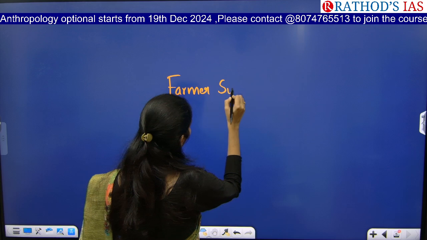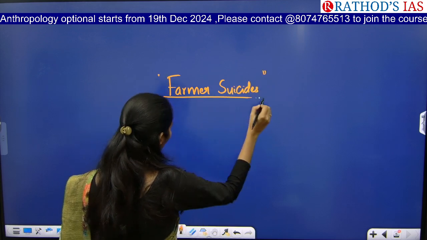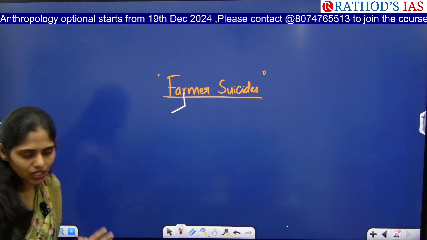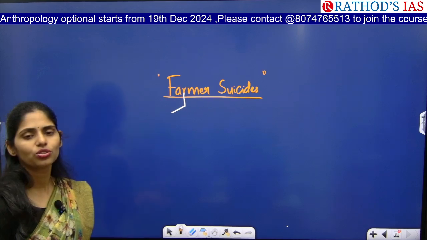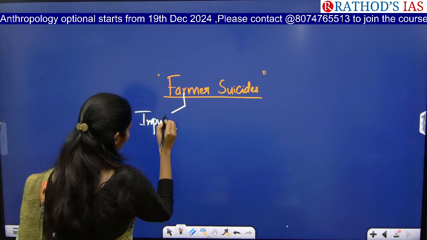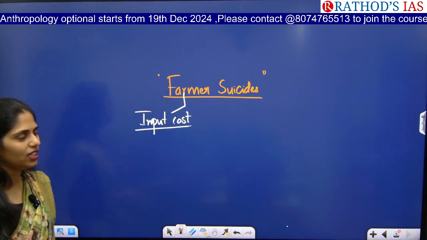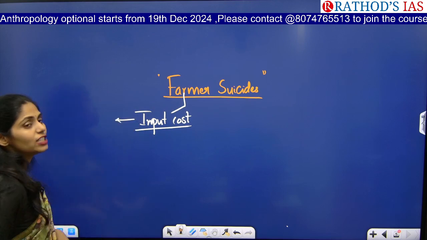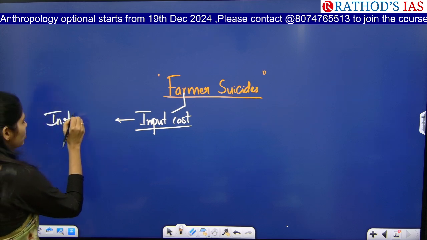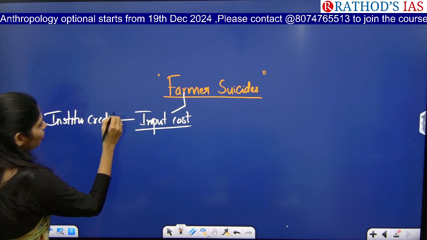You all know that farmer suicides are happening in India. So what is the important reason? What are the reasons for this suicide? The first one is, whenever they want to start growing or sowing something, they need input cost. If they do not have proper documents, for example land records, they will not get institutionalized credit, so they will not be able to go to banks to get loans at a very low cost.